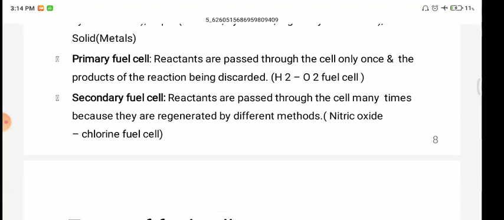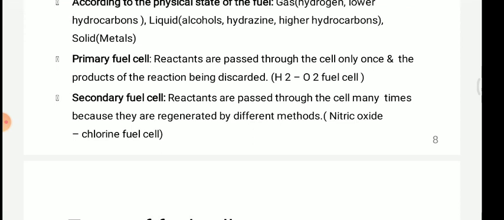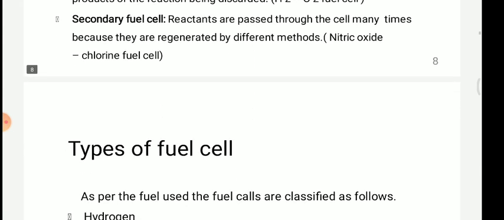After modifying it or adding some component, we can use it many times. So basically it is known as the nitric oxide chlorine fuel cell.